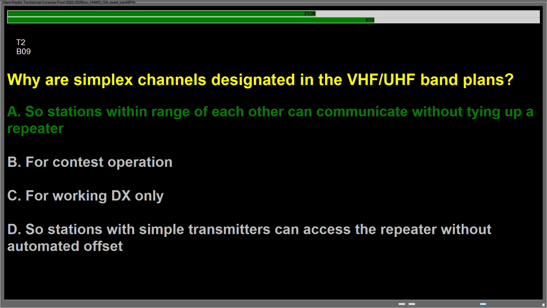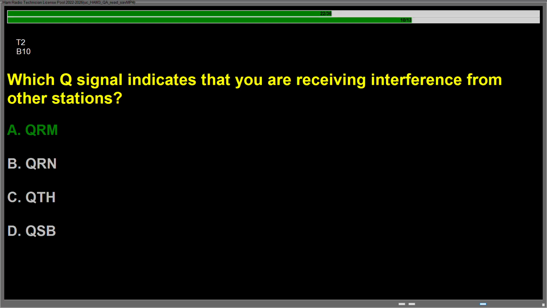Question Bravo 09, why are simplex channels designated in the VHF/UHF band plans? Answer is A. So stations within range of each other can communicate without tying up a repeater. Question Bravo 10, which Q signal indicates that you are receiving interference from other stations? Answer is A. QRM.